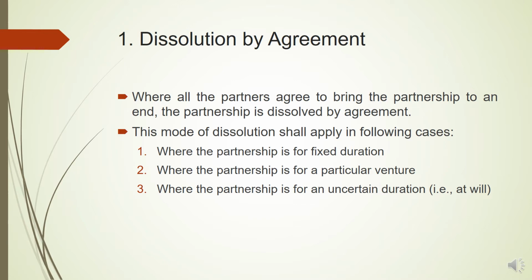That is called partnership at will. Usually the business here is formed as a going concern and there is no specific venture or specific time period for which the partnership is formed. This type of partnership is called partnership at will. Even in such a case, the partnership can be dissolved by mutual agreement between all the partners. But one thing must be kept in mind: the consent of all the partners is necessary to have the partnership dissolved by agreement.